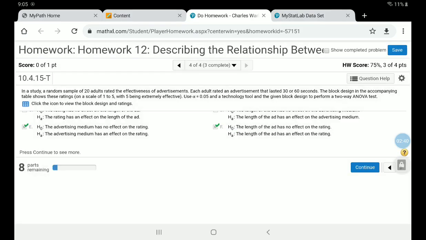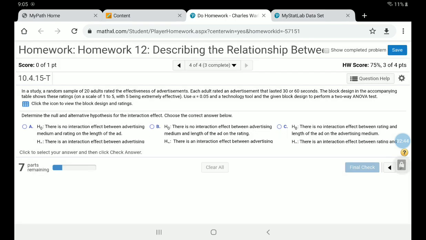And then you're going to want to see if there's any interaction between the medium and the length. So you assume that there is no interaction between the medium and the length of the advertisement on the ratings. So that looks pretty good for B. Let's make sure that's all of our options.